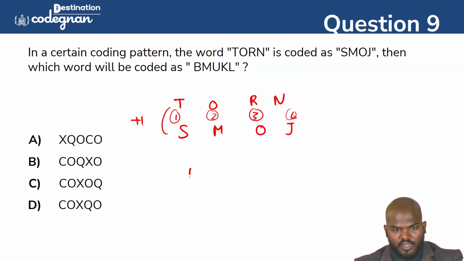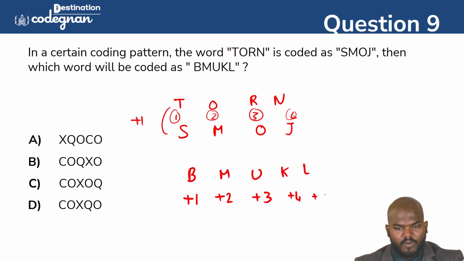Then if I write BMUKL here, the given word is four letters but this is a five letter word. So here it will be +1, +2, +3, +4 and +5.